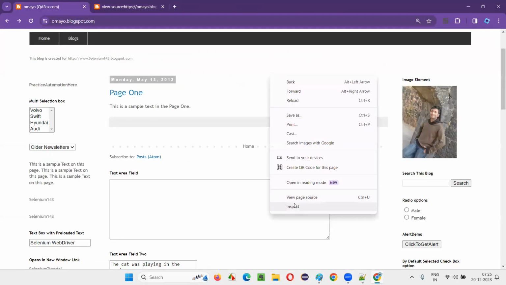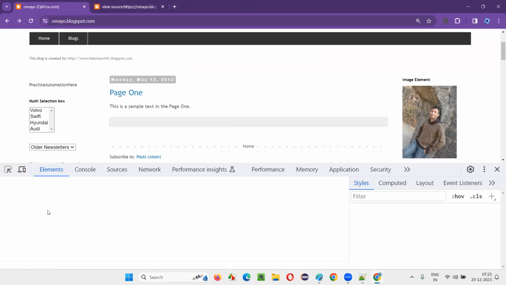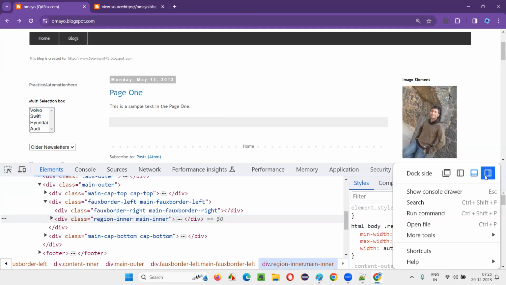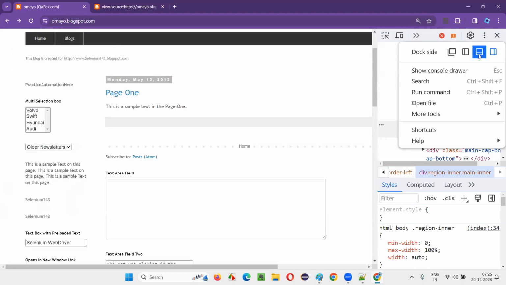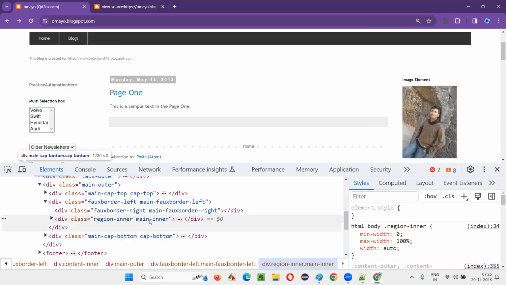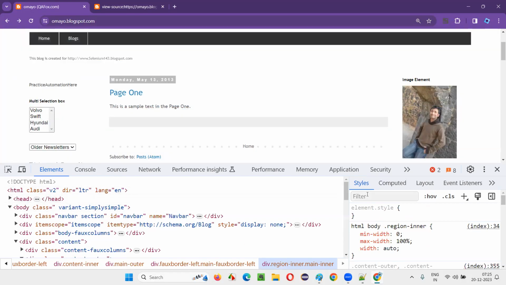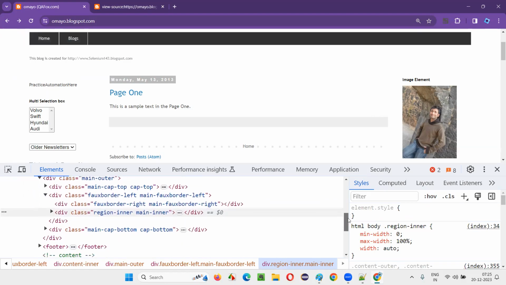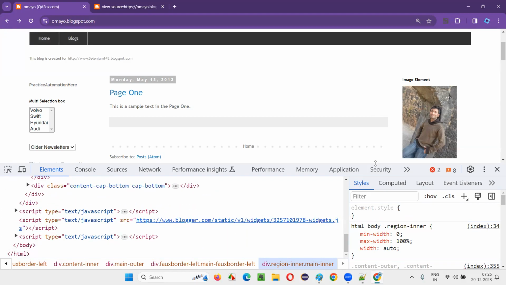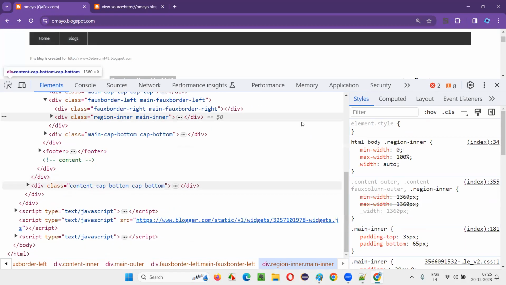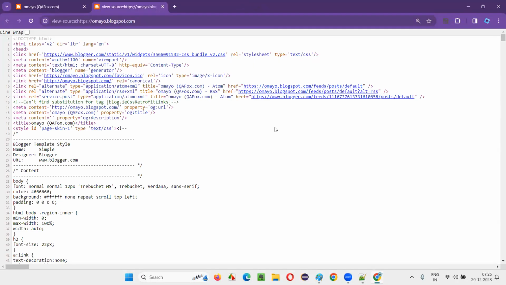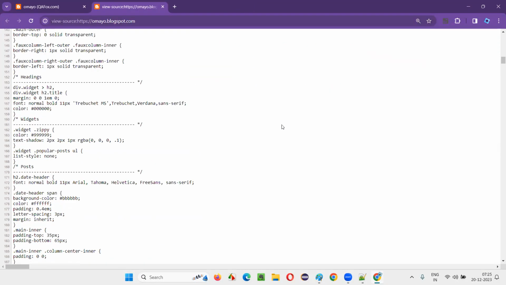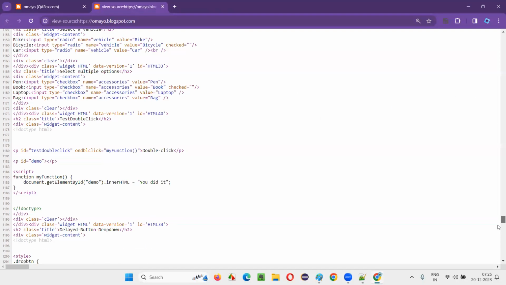But when I right click and inspect, it opens in the same tab. Most probably you will get this option on the right side by default. You have to dock it to the bottom so that it is more comfortable for you. But can I see more code in a single view? Here, I have to drag it like this. To some extent, I can drag and check. But why do all this? Simply, I'll right click and view page source. You see, the full focused view is coming. Nothing is getting hidden. I can simply scroll and check the entire HTML code.